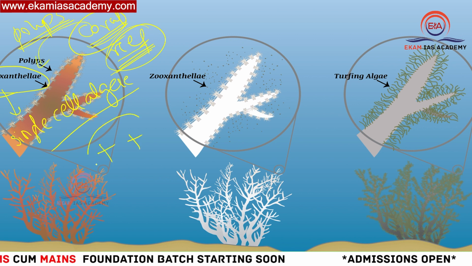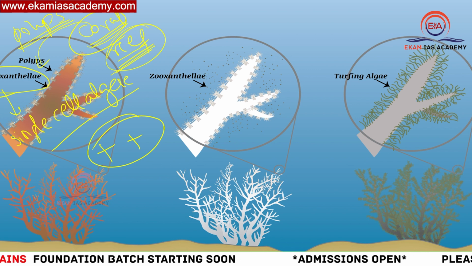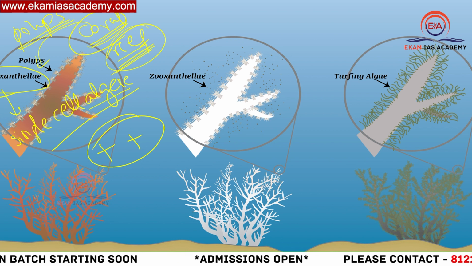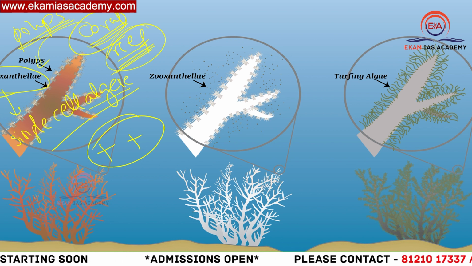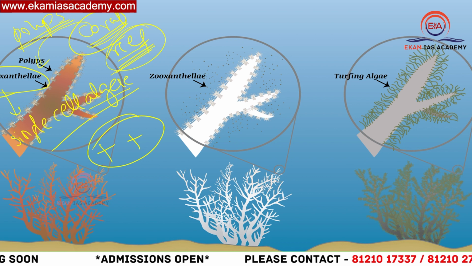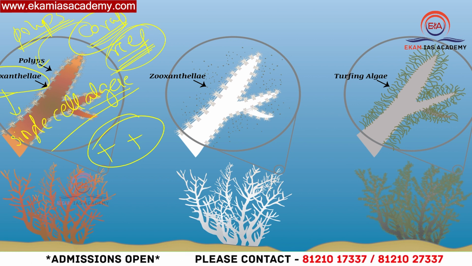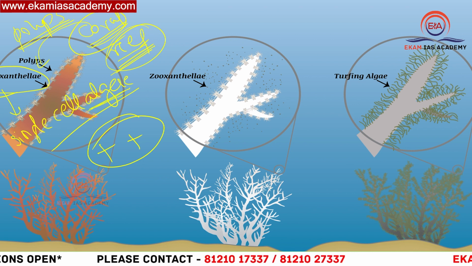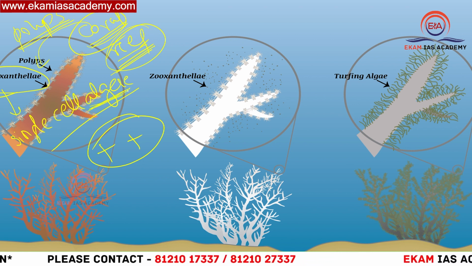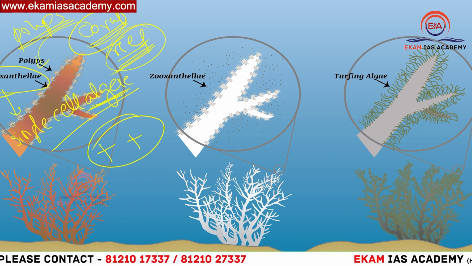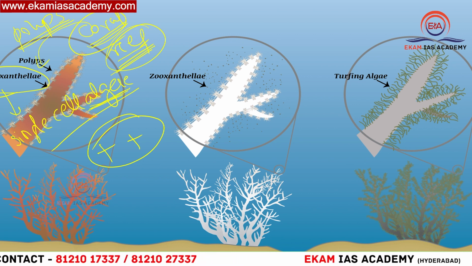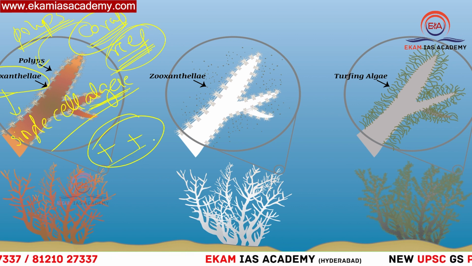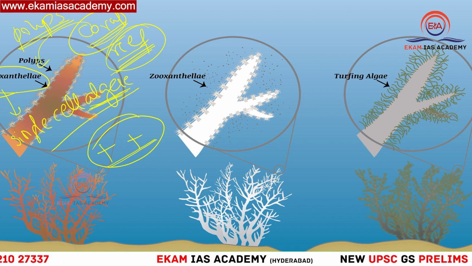That we call a symbiotic relationship, a win-win situation for both. How is it a win-win situation? Zooxanthellae, being algae, are the primary producers in the marine ecosystem, because they prepare food for themselves and support the upper organisms in the food chain based on photosynthesis. So they generate food, and this food they provide to the corals. What do corals do for the zooxanthellae? They provide shelter. In this way it works, becoming a symbiotic win-win relationship for both.